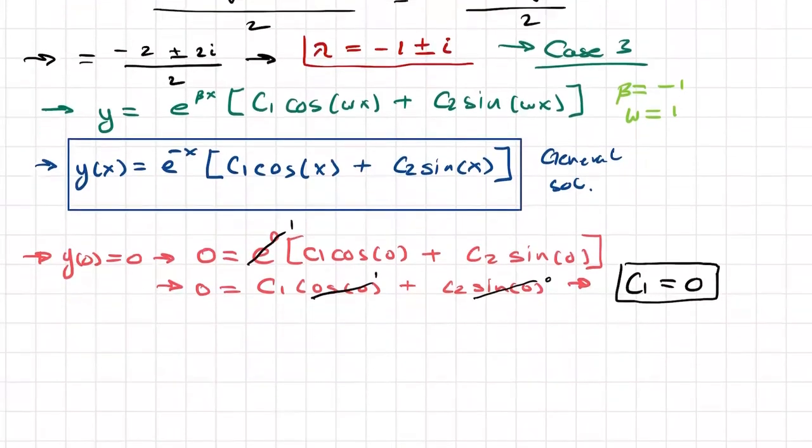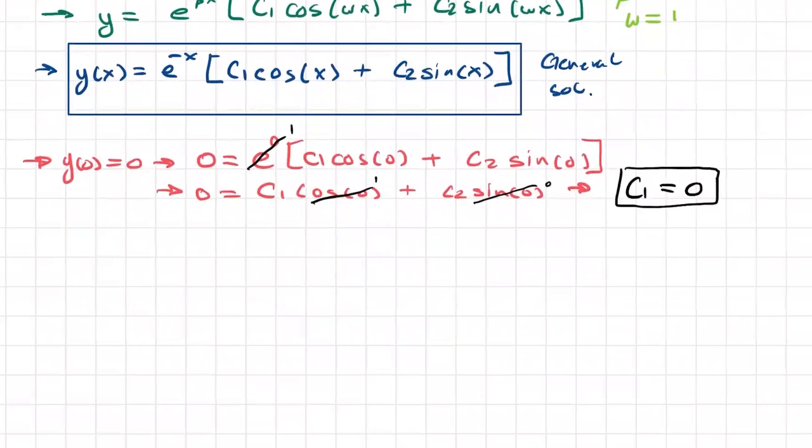And to do that, we need to take the derivative. So let's find the derivative of this. So we are going to get then y prime of x is equal to, first we can distribute. So this e to the x times this, and then this e to the negative x times c2 sine of x. And in both cases, we will need to apply that product rule. And you can see that from 2 terms, we're going to end up with about 4 terms.